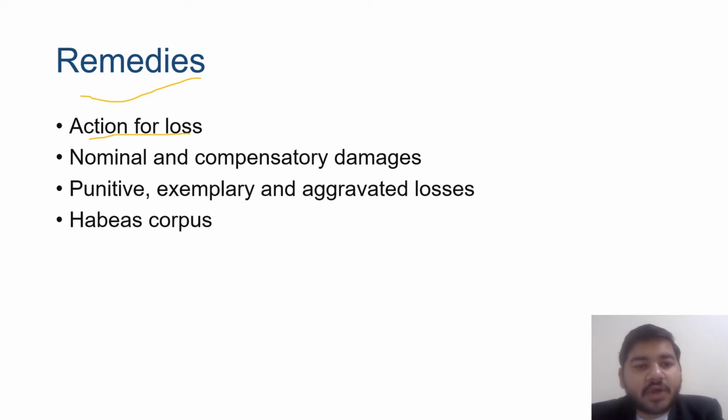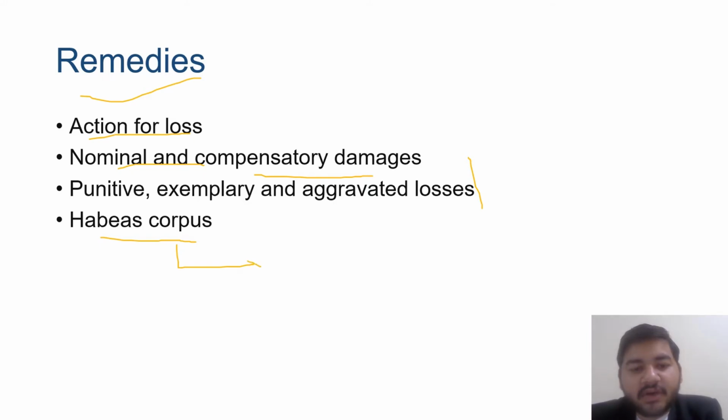That is action for loss, the loss suffered by the plaintiff, direct loss. Second is nominal and compensatory damages. So if there is nominal or any kind of compensation that can be granted for the restitution of the plaintiff to the normal position, then that can be given. Punitive, exemplary and aggravated damages, if there are any, then the plaintiff can also claim that. And fourth is habeas corpus.